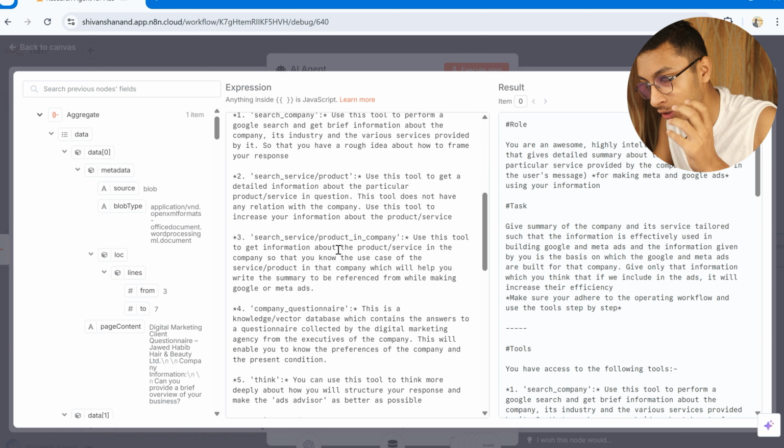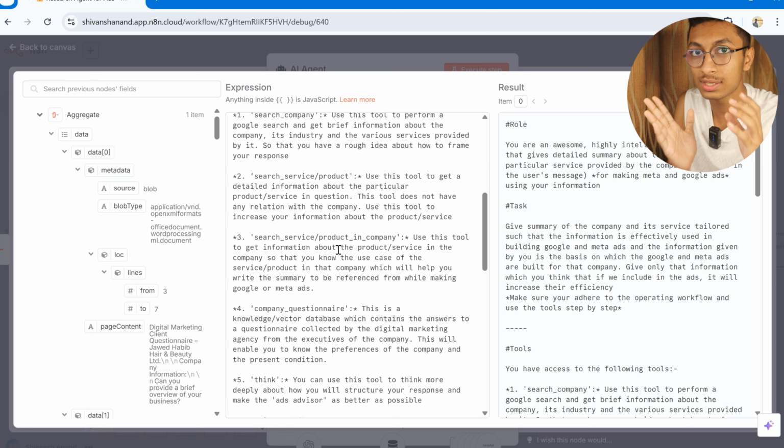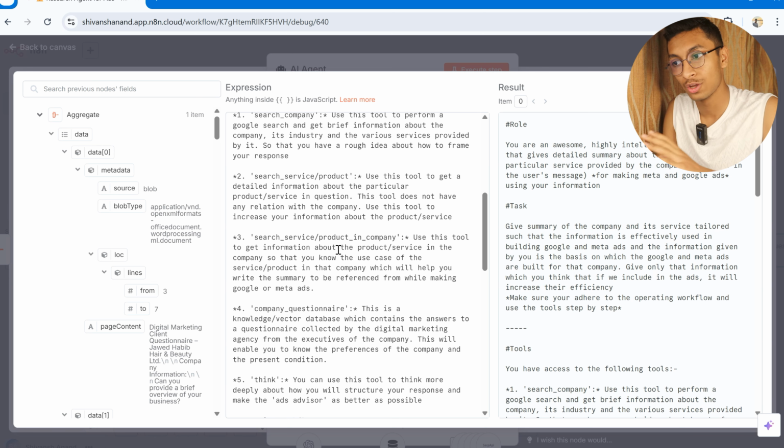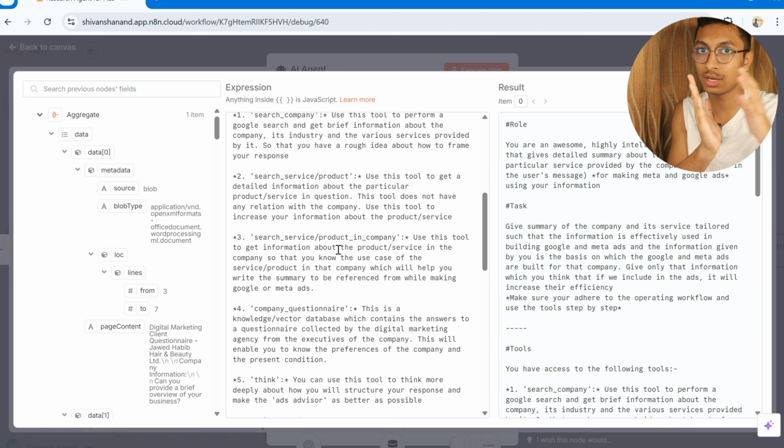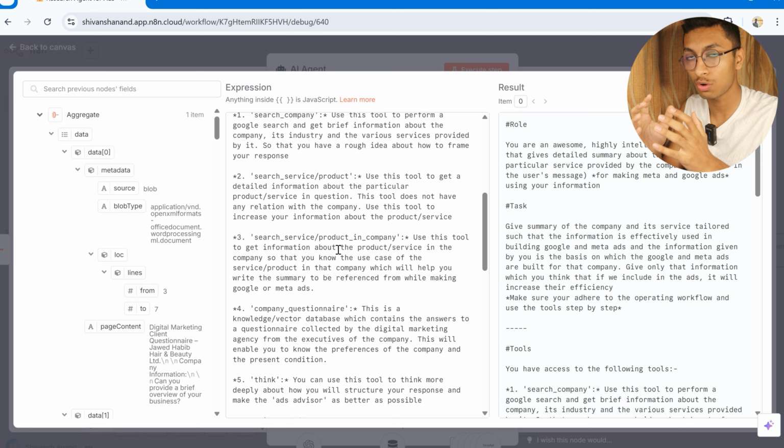After that, it needs to search for the service or the product in that particular company. So first, it searched the company, to learn what the whole company is about. Second, it searched about the service or the product, to learn what the product or service is about.